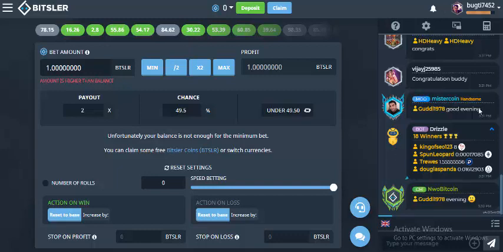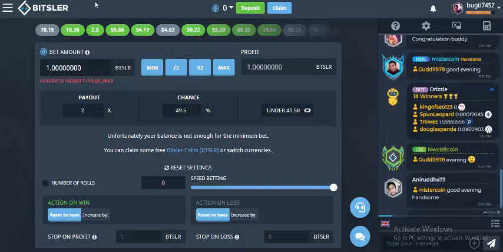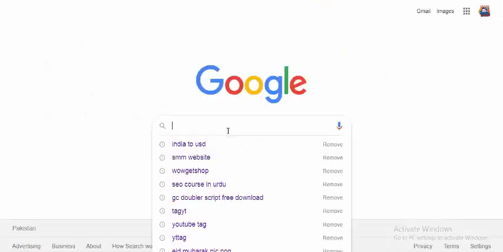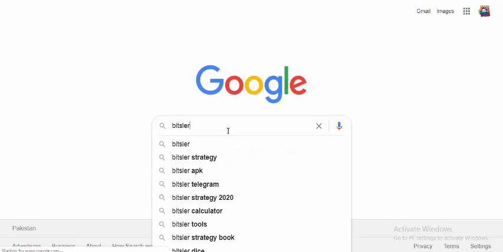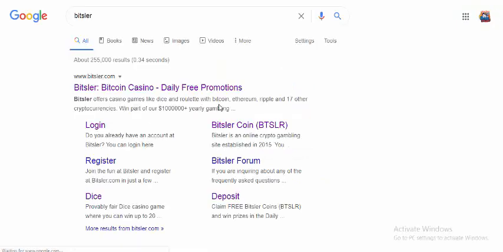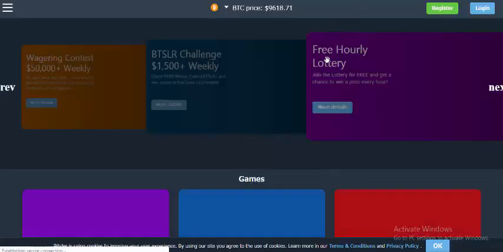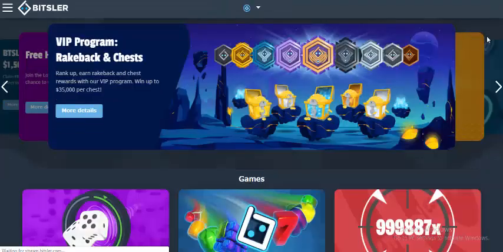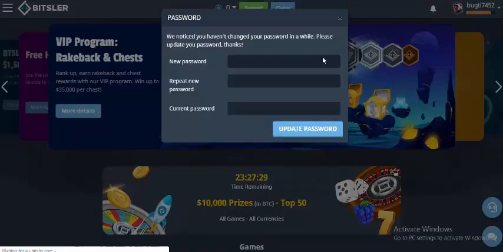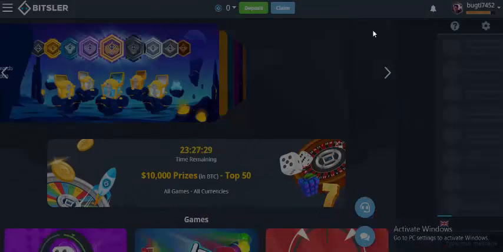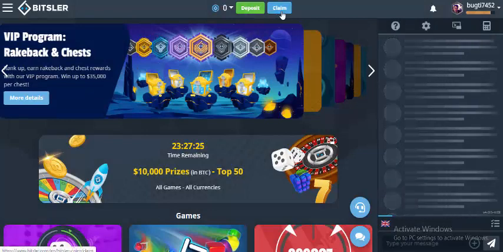First, as you are already seeing this website, you can search on Google. Search here for Bitler. Bitler is the website name, and you must click on the .com, and then you will get your website, where you can earn free claims. Don't forget this password. Click on the claim here.